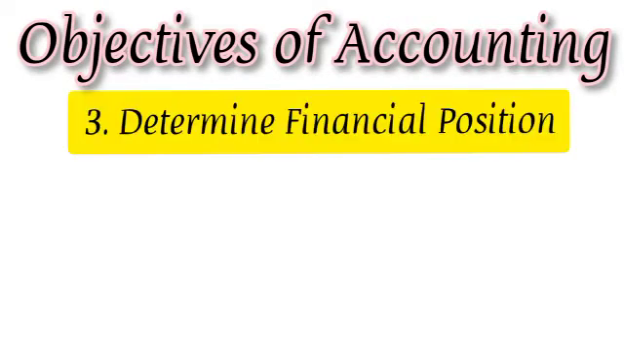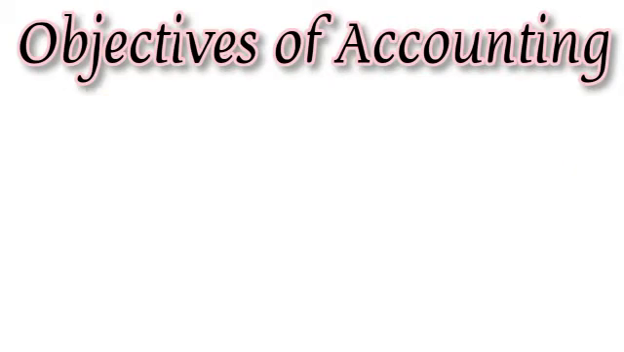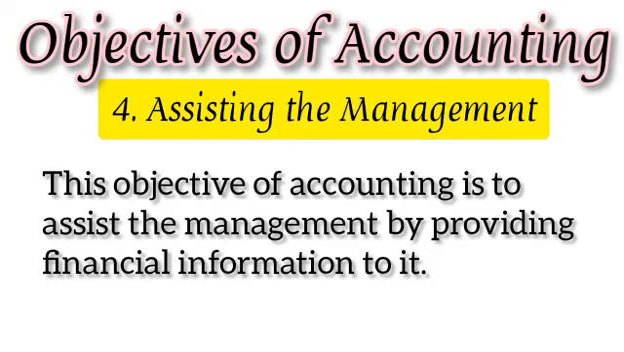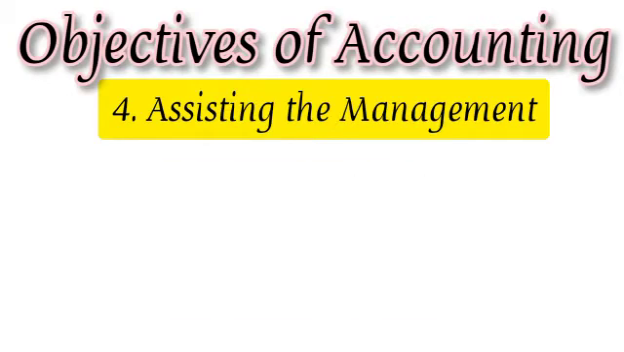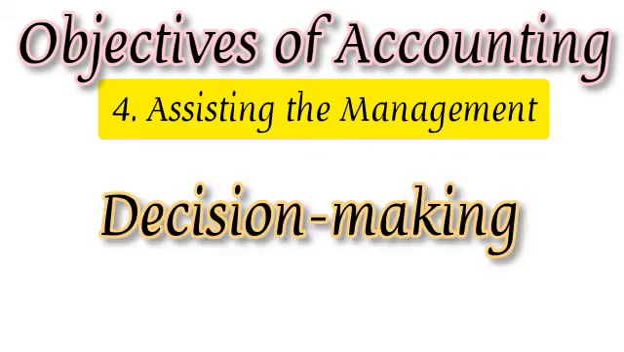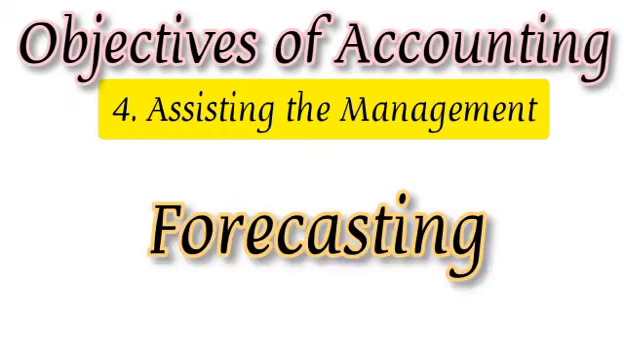Number 3. Determine financial position. Another objective of accounting is to determine financial position. It is known from the balance sheet. Number 4. Assisting the management. This objective of accounting is to assist the management by providing financial information to it. The management often requires financial information for decision making, exercising control, budgeting, and forecasting.